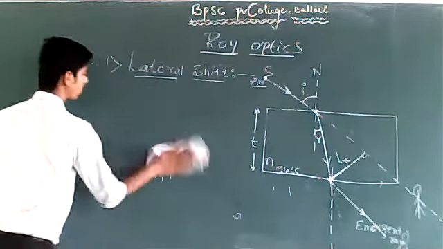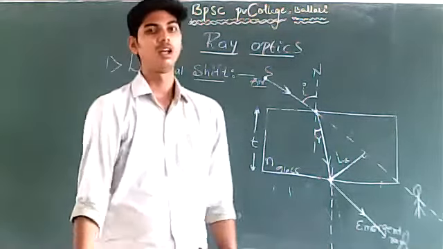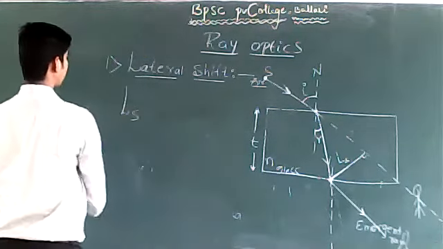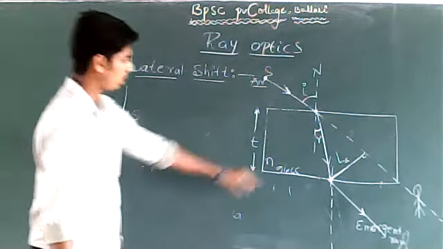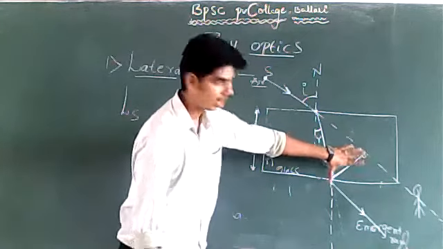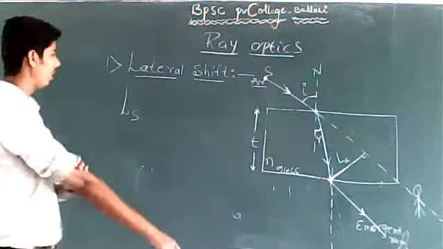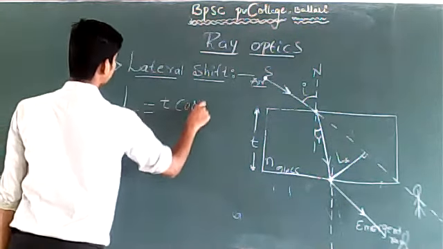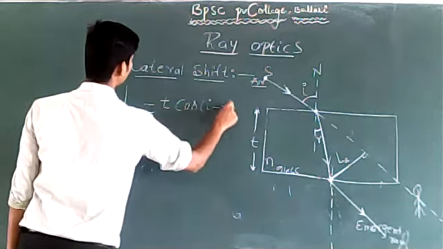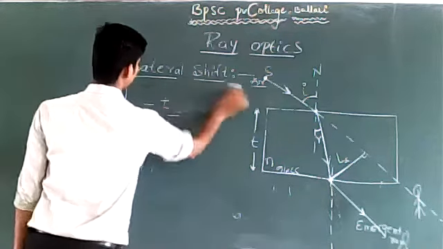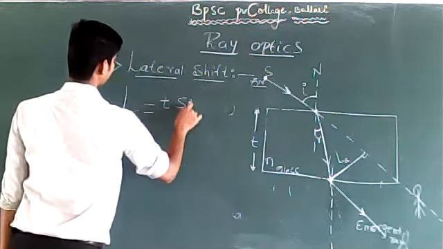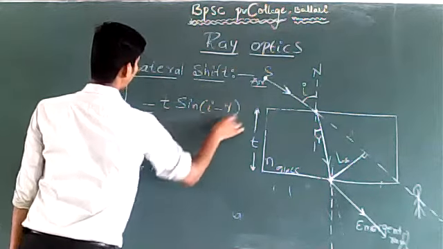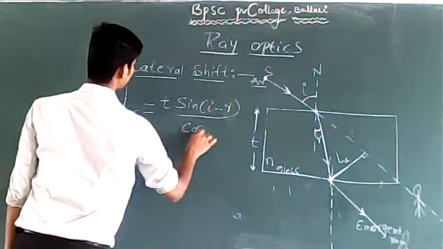How to calculate the lateral shift? Lateral shift is generally represented by ls and is given by t sin(i minus r) divided by cos r.